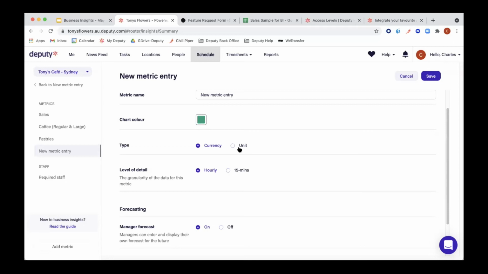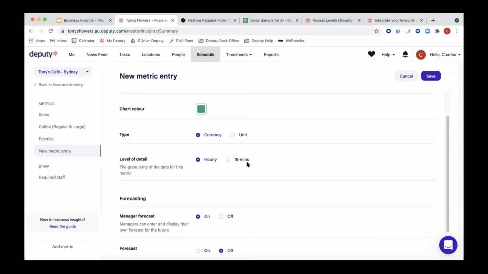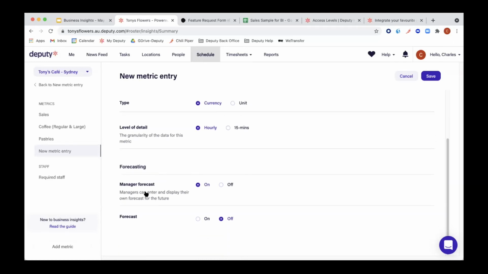And then level of detail. Do you want to use this hourly or every 15 minutes? And the last step again will be for this particular metric. Actually, I should start with manager forecast at the top. So do you want a forecast in there that managers can put a forecast in, or only actuals? And do you want Deputy with the algorithm to also learn from the data that you put in and create a Deputy forecast? Those are the two forecasting ones.